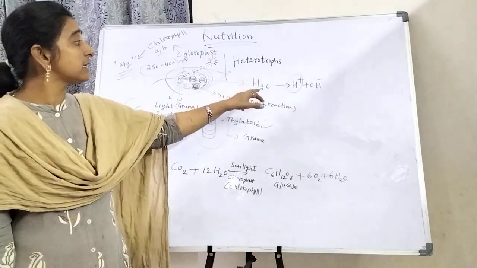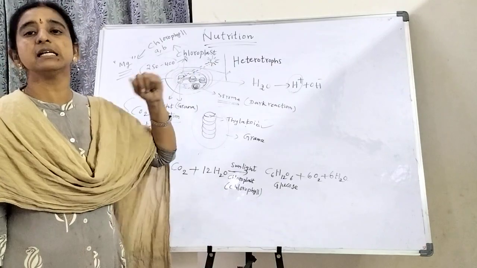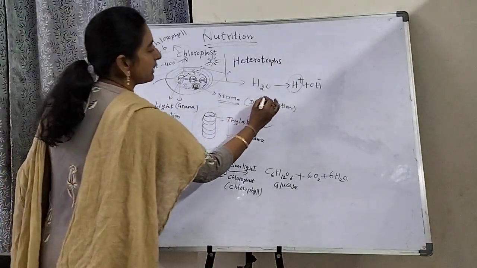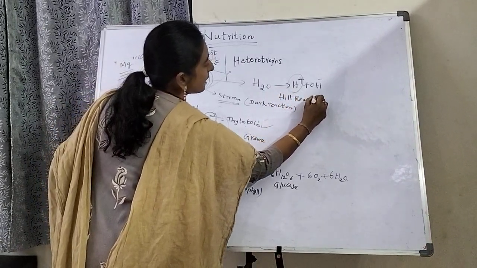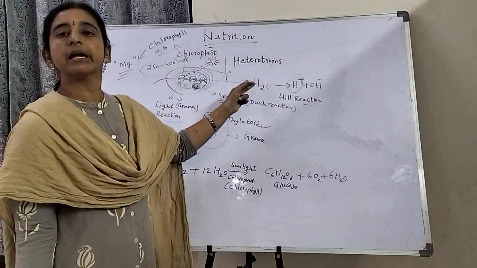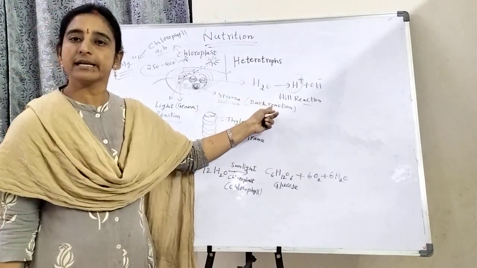So this was observed by Robert Hill. That's why this reaction is known as the Hill reaction. So why do we call it the Hill reaction? Because it was observed by the scientist Robert Hill. So that's why it is the Hill reaction.